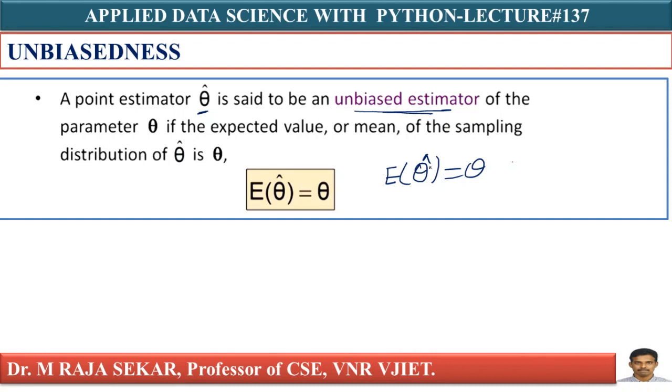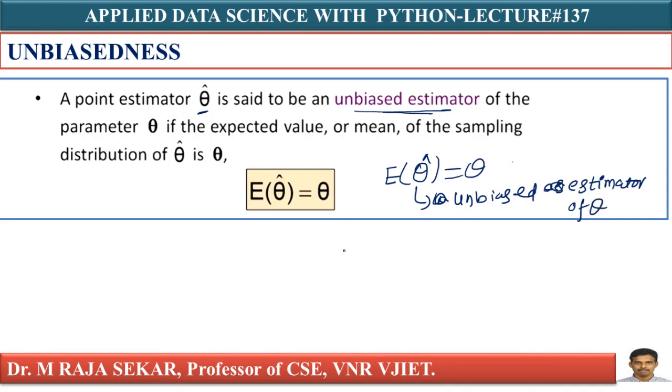If E of theta cap equals theta, I can say theta cap is an unbiased estimator of theta.